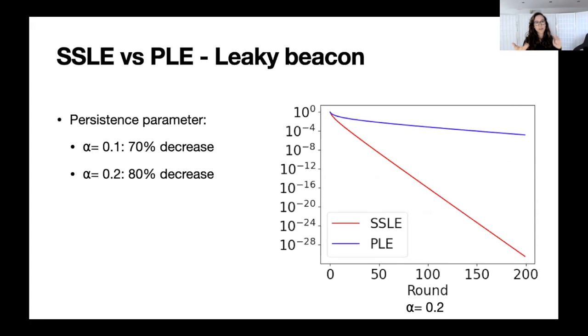Now, very quickly, we can draw the same graph as we had before that gives the persistence parameter, so the confirmation time that we need to wait in the SSLE versus PLE case. In that case, we found that the difference between the two is even bigger than before. There is a 70% decrease in confirmation time for a 10% adversary, or 80% decrease with a 20% adversary. So really very, very promising results. I haven't detailed the proof, that wouldn't make sense for the talk, but the paper is online, so you can find all the details online.